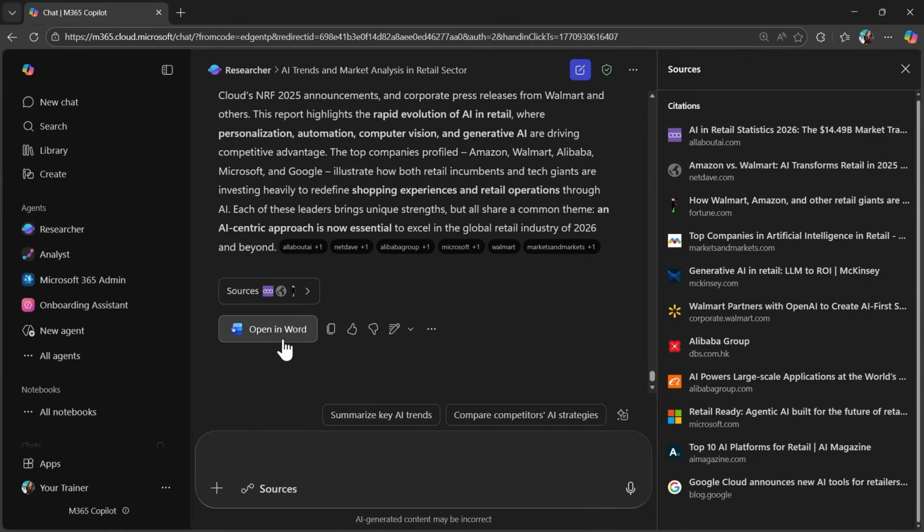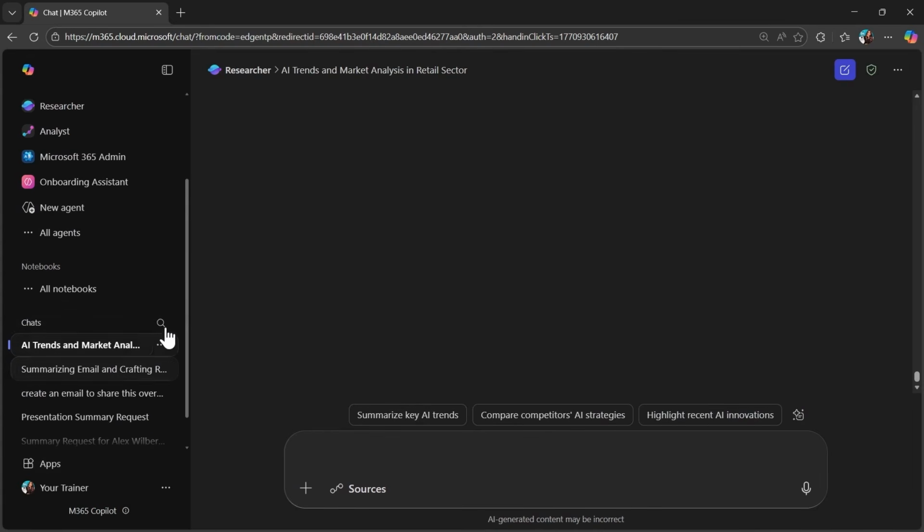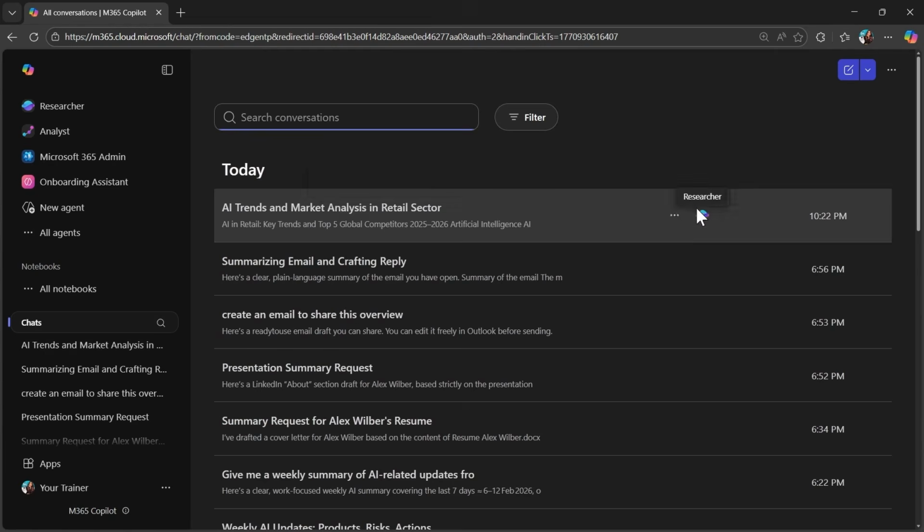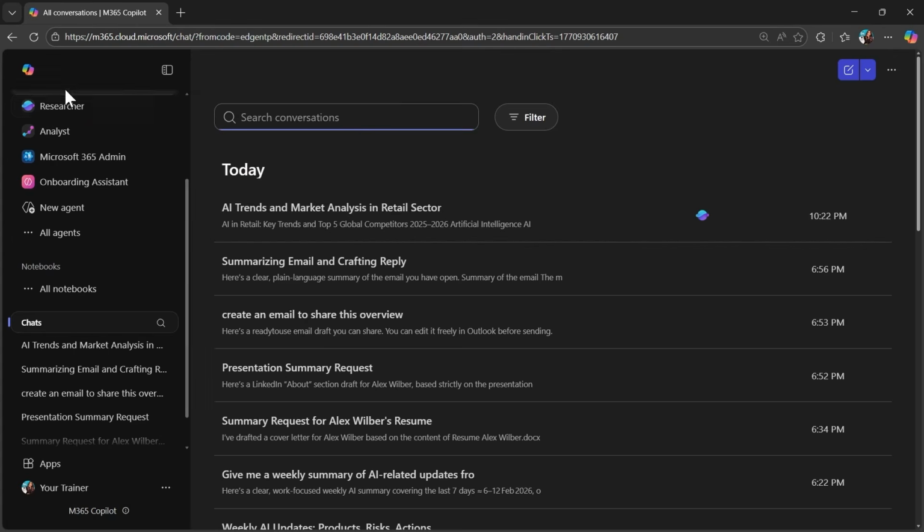After I finish my work, I can open it in Word, I can copy it, create a page, add it to pages or read aloud, or use a few follow-up prompts here, like summarize key AI trends and compare AI strategies to discover even more on the topic. In my chat list, I will find this discussion that we had with my agent and also my agent icon, so I know straight away that this chat was created via the researcher agent.